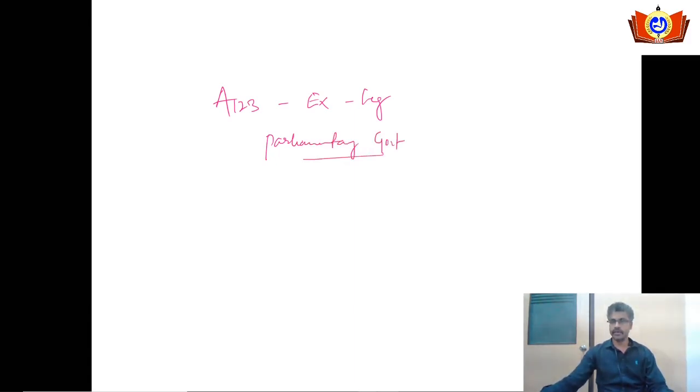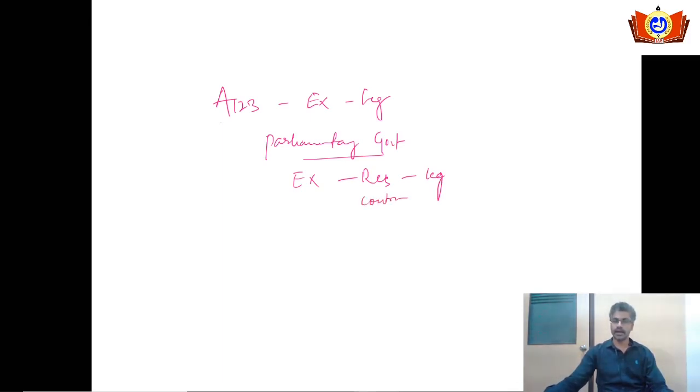If you look at Article 123, superficially it looks like the executive has been given more power than the legislature, because under Article 123 the legislative power is provided to the executive. But in India, we follow the parliamentary form of government. In this form of government, the basic principle is that the executive is always responsible to the legislature, or the executive is controlled by the legislature.